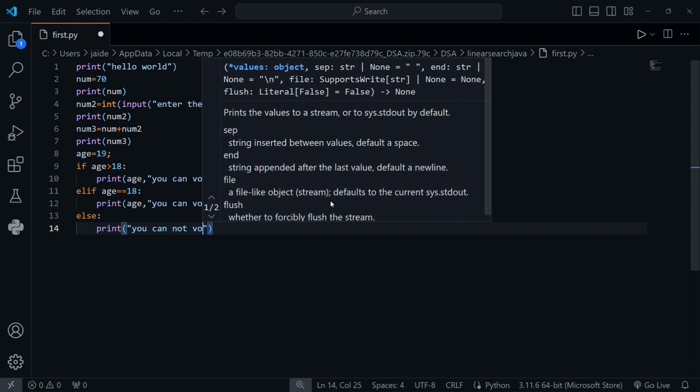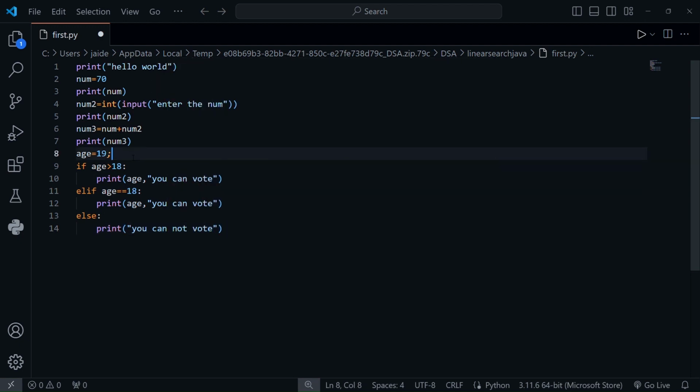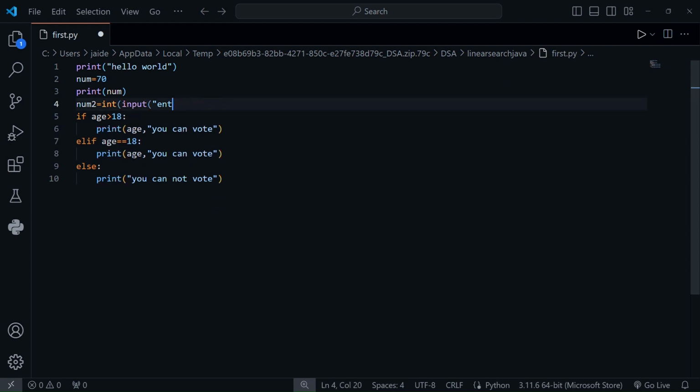So if your age is below 18, you cannot vote. If your age is above 18, you can vote.